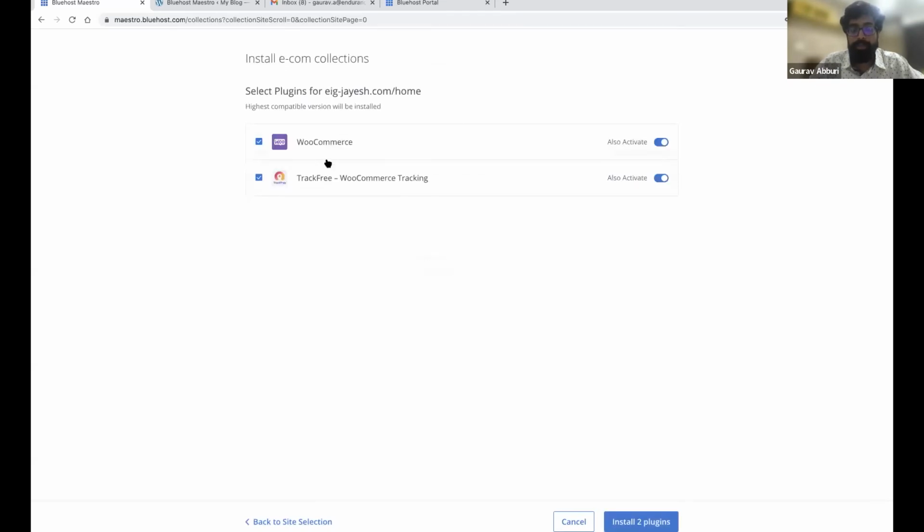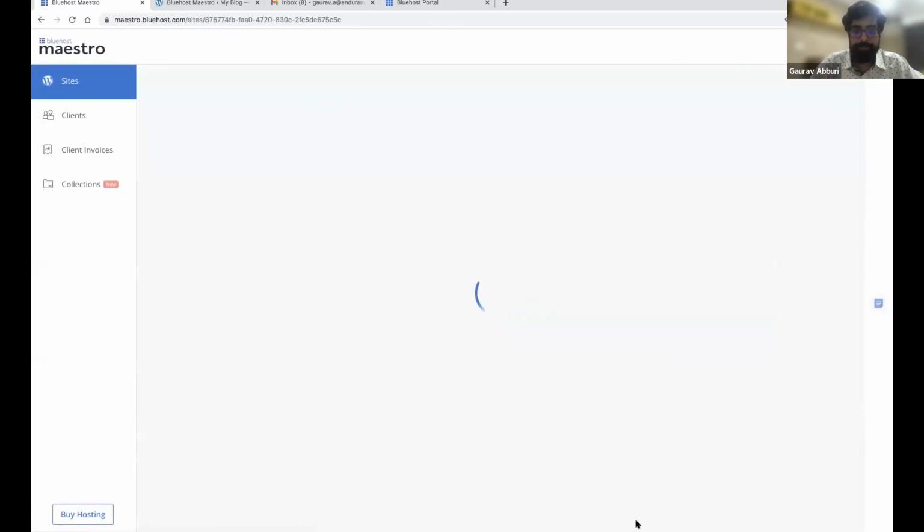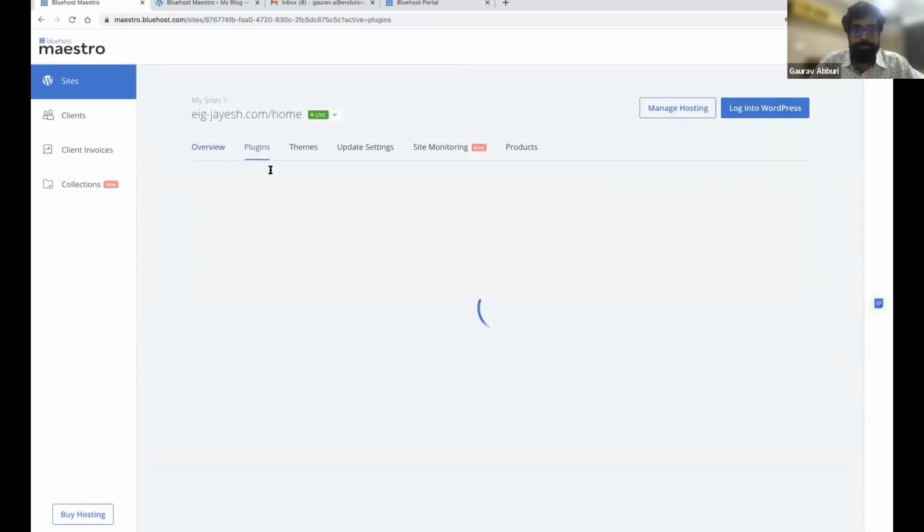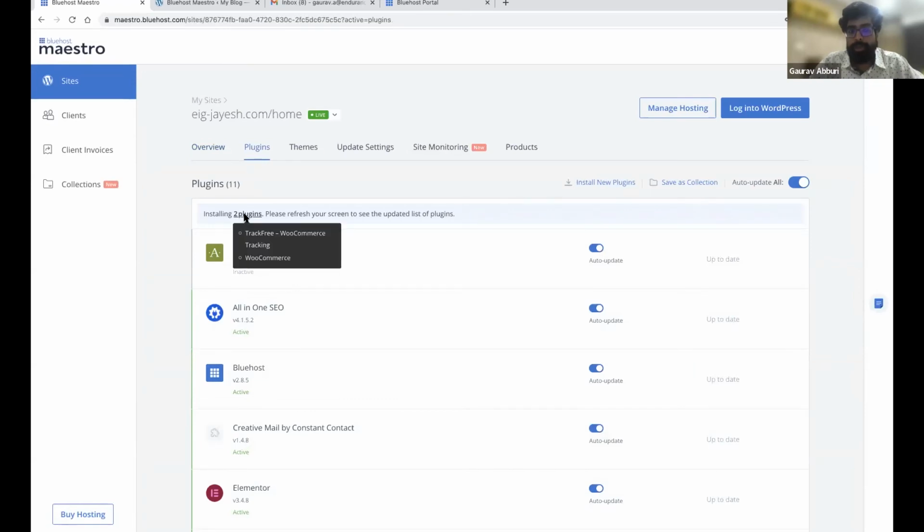Then if you want, you can also select only a few plugins from the collection that you want to install, and also choose if you would want these plugins to be activated as well. So I don't want these plugins to be activated, so I'll choose this and then install two plugins. So these two plugins are now being installed on my site, like you can see here.